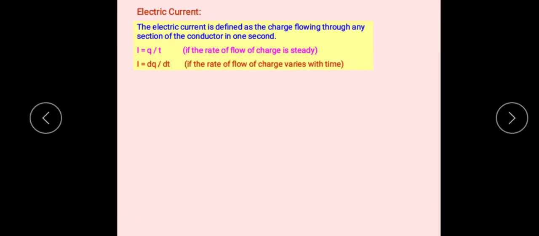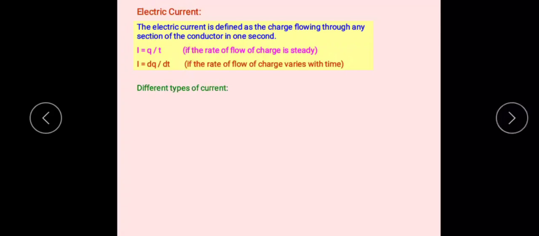And its formula is like this. Electric current I equals the rate of flow of charge, that is Q divided by T. This is the formula of the electric current, in case the rate of flow of charge is steady, as in the case of DC, direct current. If the flow of current may vary, that is, if the rate of flow of charge varies with time, in such a condition the formula is the current equals dq divided by dt.